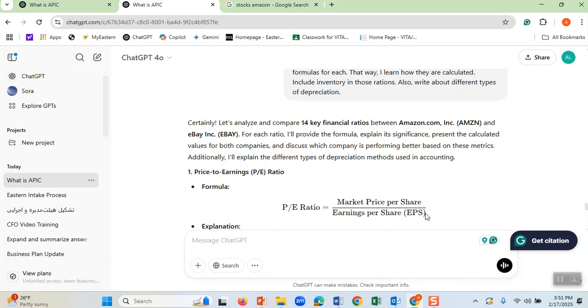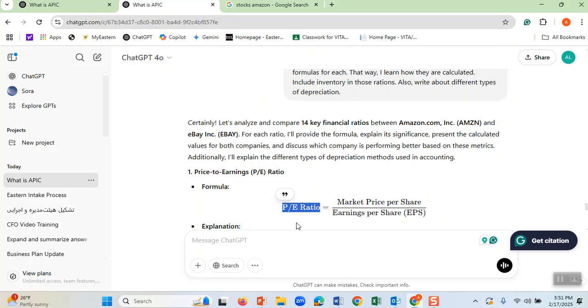Therefore, anytime these numbers go up, this PE becomes less and less. If we have 10 shares, let's say the total number of Amazon shares in the market at the moment is 10, and earnings per share is 2, 10 divided by 2 is 5. Therefore, we say PE is 5 for Amazon.